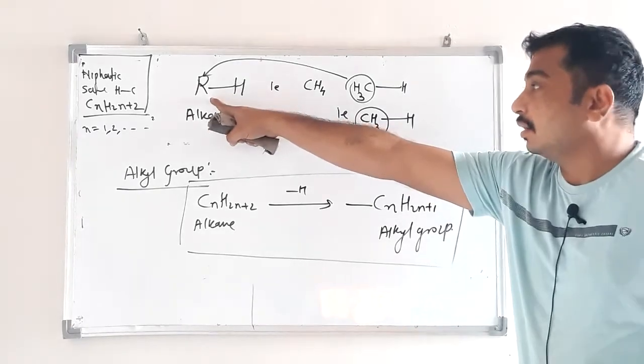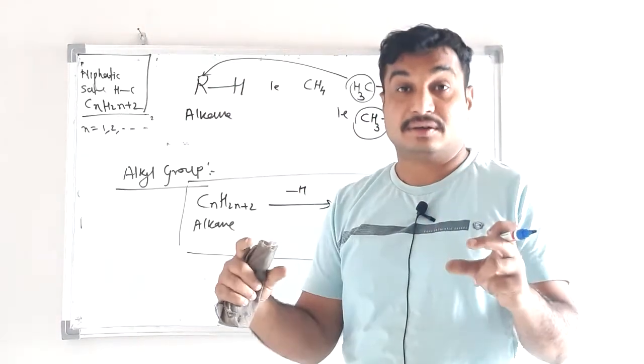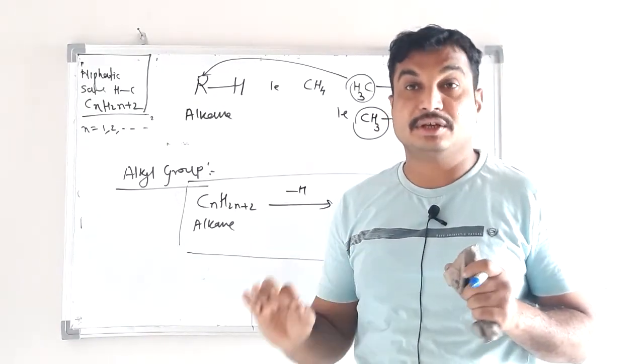What is the meaning of R? R stands for alkyl group.